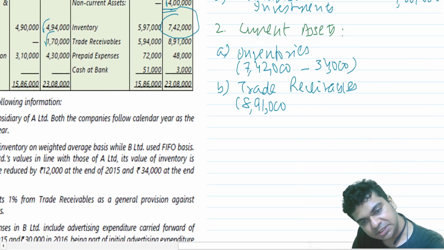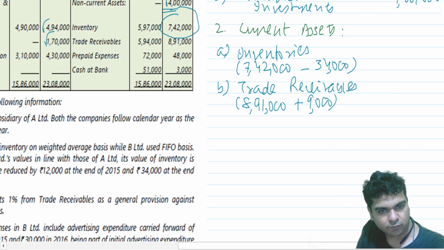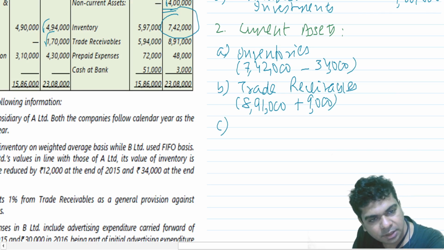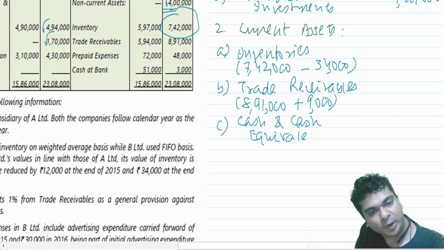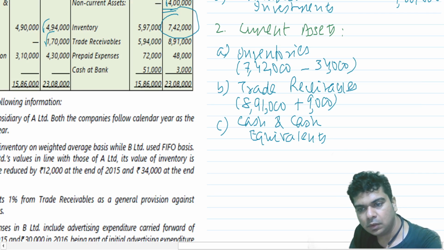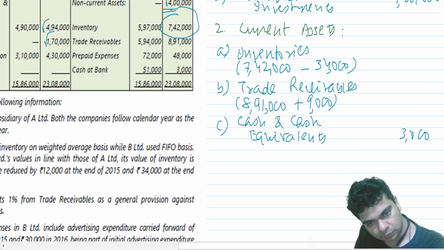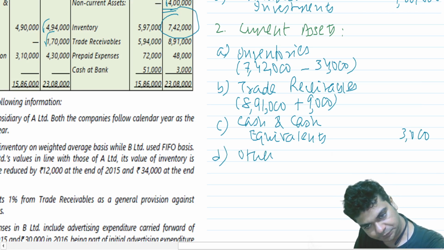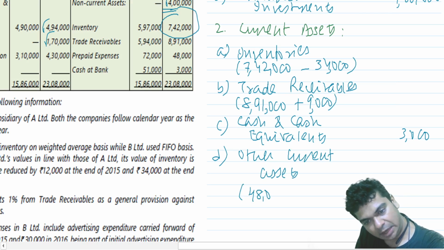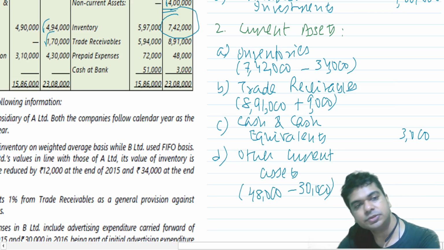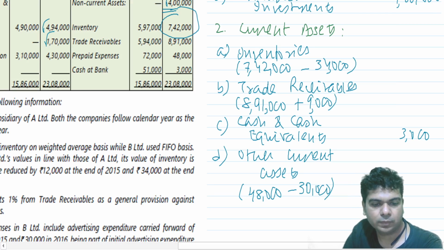We have increased the debtors by 9,000. Then prepaid expenses. We'll show that a bit later. We say cash and cash equivalents. There is no adjustment here. 3,000. Then we say other current assets, prepaid expenses 48,000, which we have reduced by 30,000. Okay. Great.